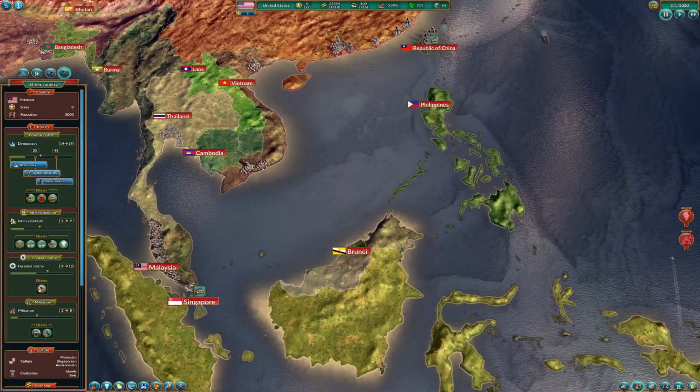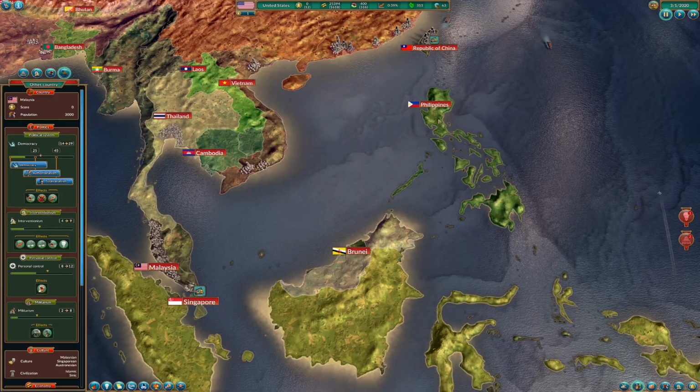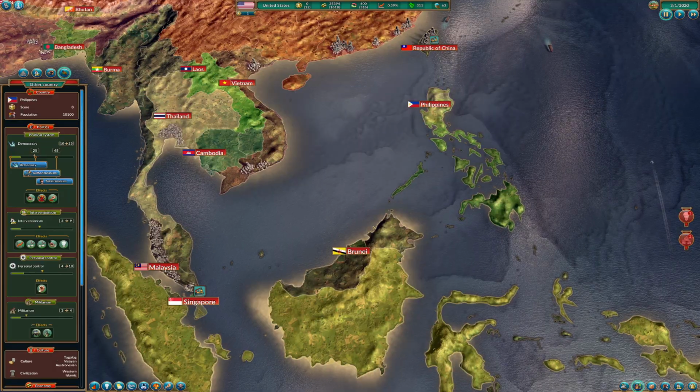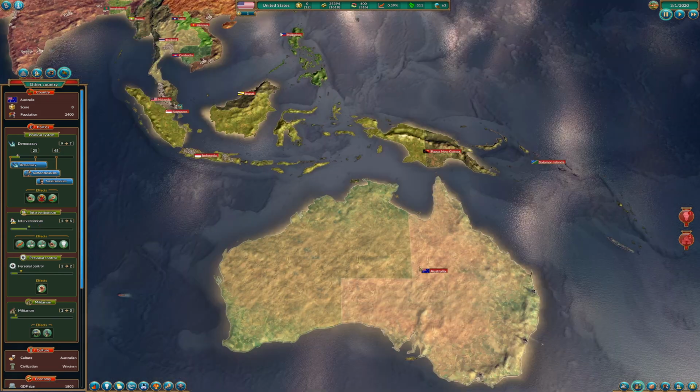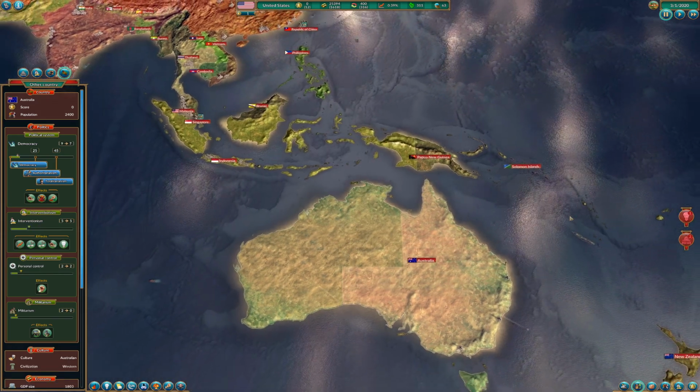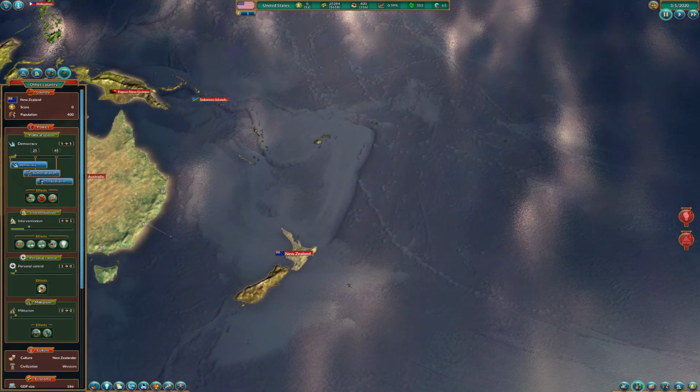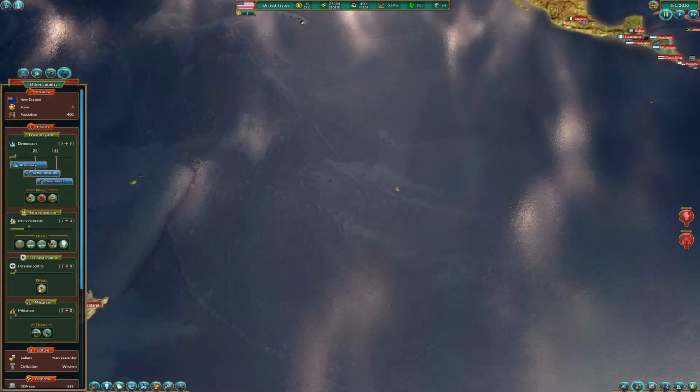In Brunei here, we see Malaysian, Singaporean, Austronesian, and Philippines, we see Tagalog, Visayan, Austronesian. Finally, Australia has Western as the culture. Let's see New Zealand. New Zealand is New Zealander as the culture, and Western in civilization.